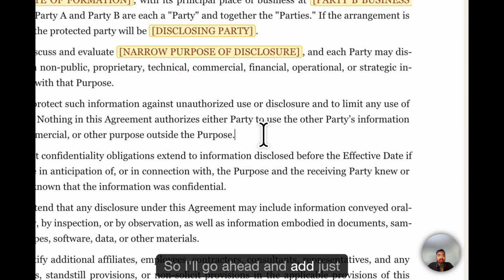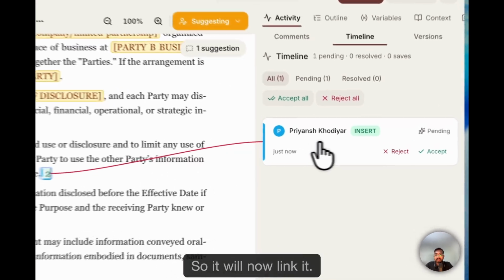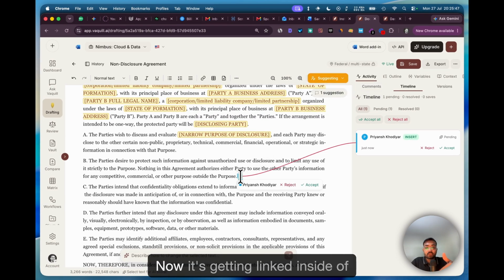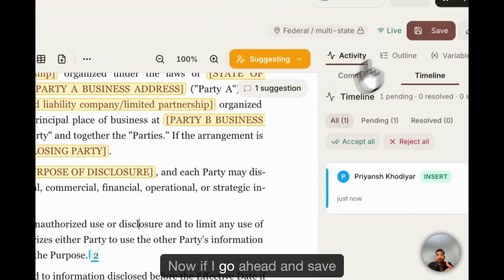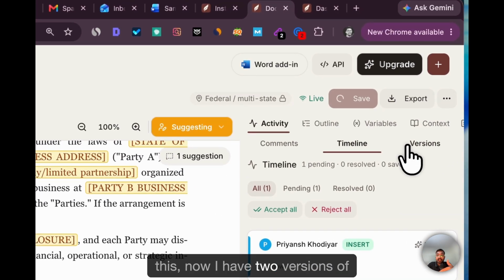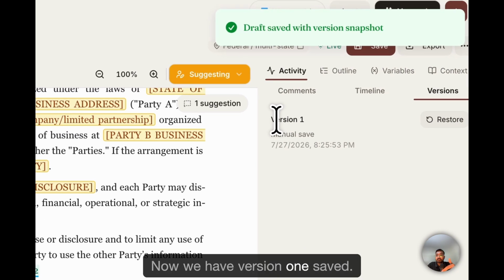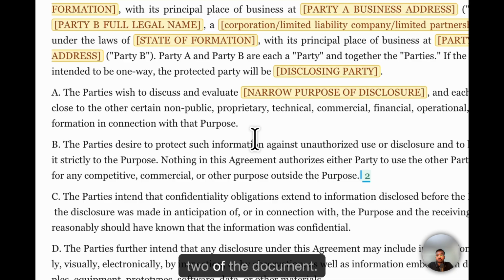I'll go ahead and add just a little 2 in here, so it will now link it. I was in suggestion mode, I suggested adding 2, and now it's getting linked inside the timeline that this thing got changed. Now if I go ahead and save this, I have 2 versions of it. This was the normal version, now we have version 1 saved, and you are working with version 2 of the document.